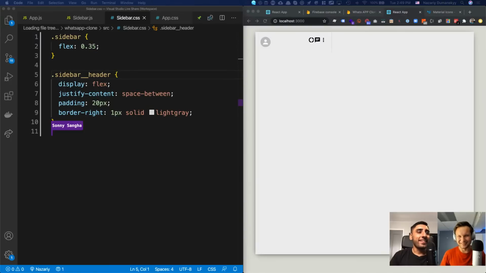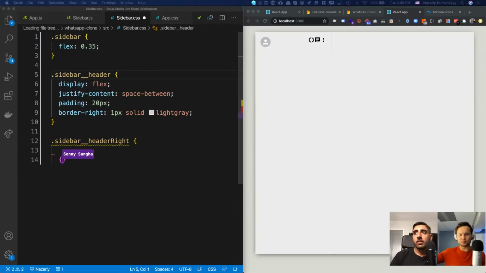Yeah, same. So now we've got the header right I want to target now. So header right is referring to the container around those three icons. So if I go ahead and target that header right, like this, now what I'm going to do is I'm going to say display flex.